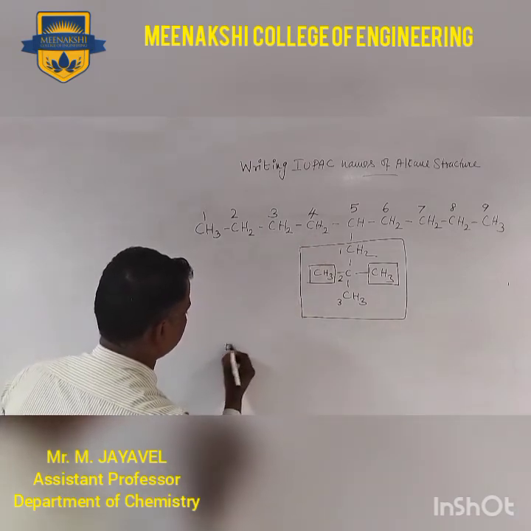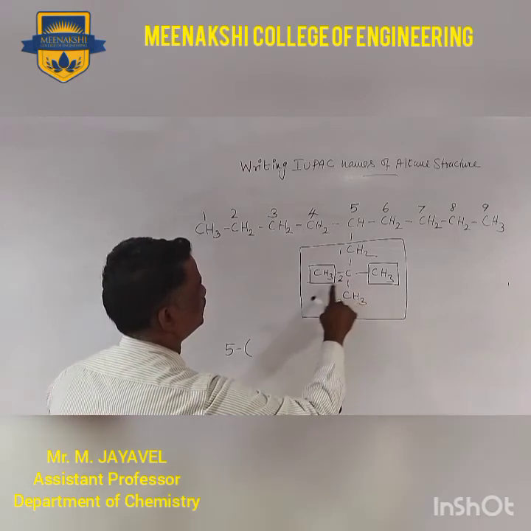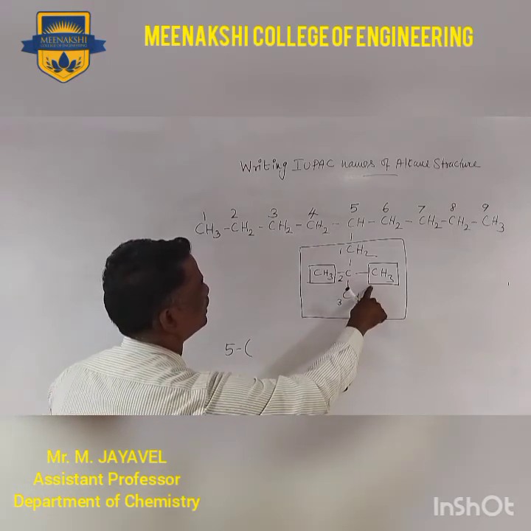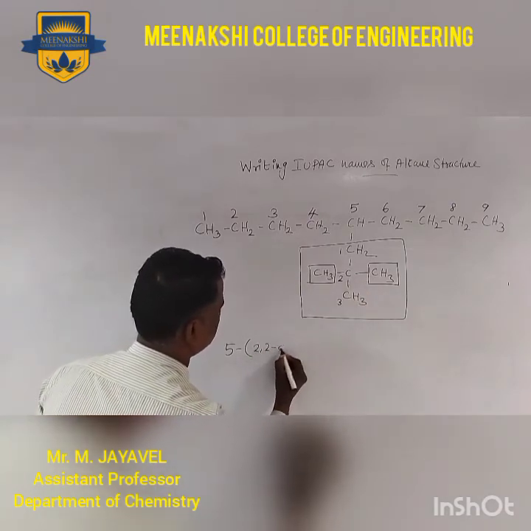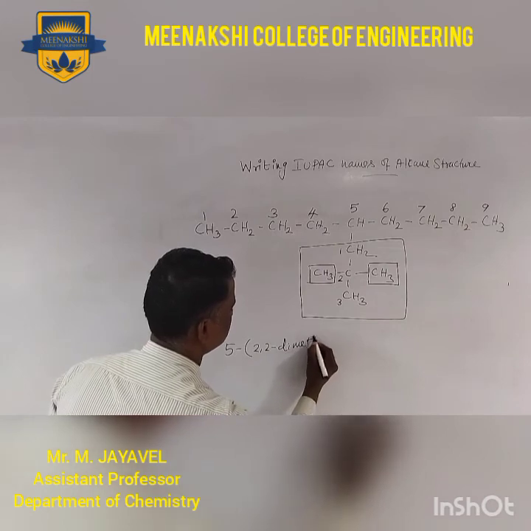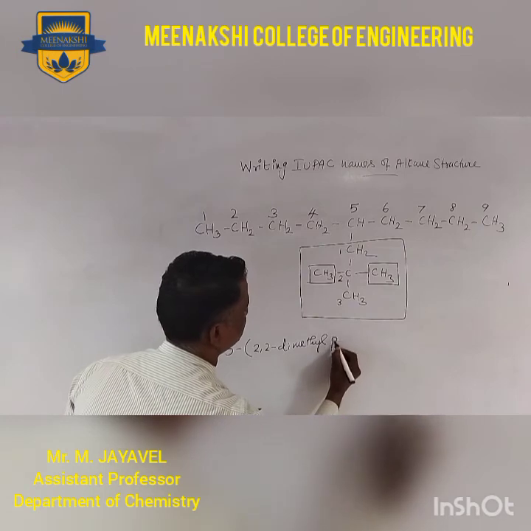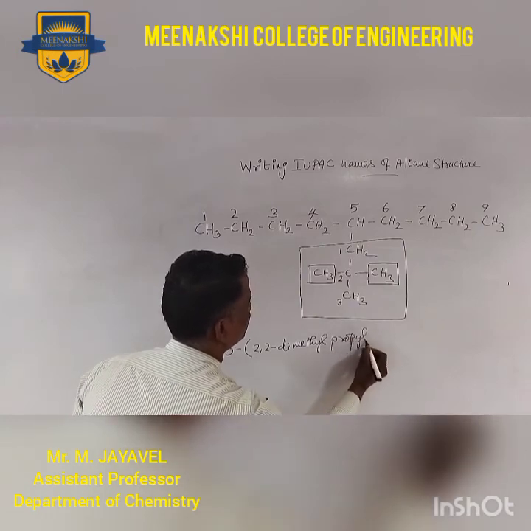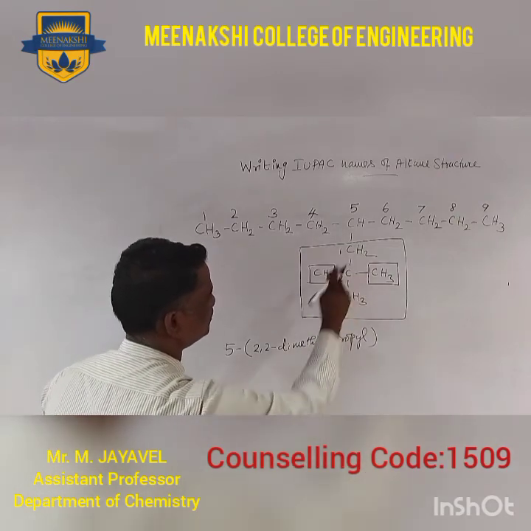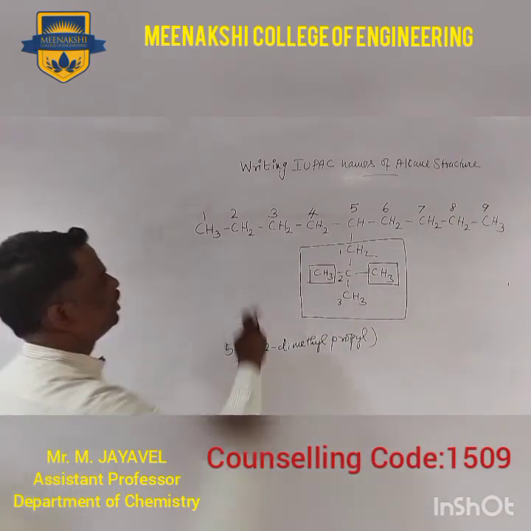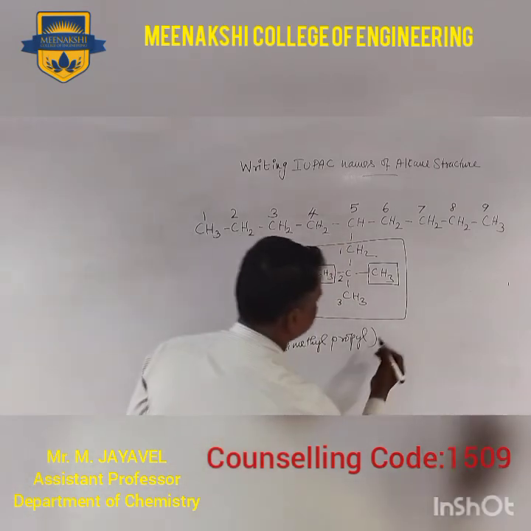So 5, 2,2 because 2 identical groups are attached at the second position. 2,2-dimethyl, then 1, 2, 3 propyl. 2,2-dimethyl, then this 3 carbon is the propyl, and the continuous longest chain is nonane.